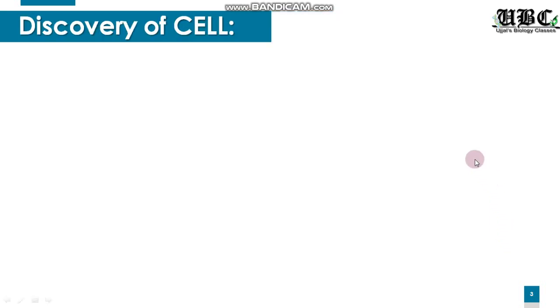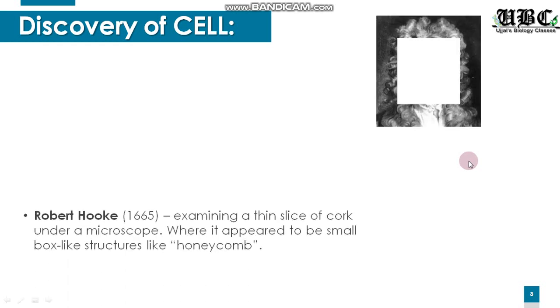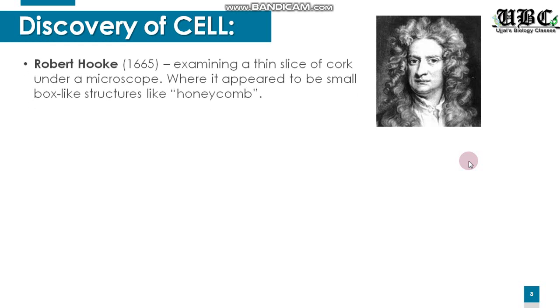So now, beginning with the next topic, that is how, or who rather, discovered a cell. Now the credit of discovery goes to a scientist whose name is Robert Hooke, and the cell was discovered by him in 1665. Now what was he doing? Robert Hooke was examining a thin slice of cork under a microscope which was built by Robert Hooke himself.